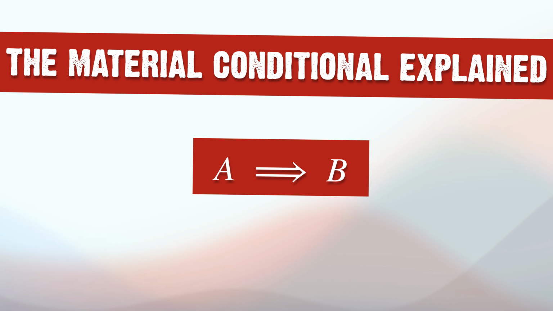Welcome back to Logical Thinking, and today I'm going to explain a little bit more about the material conditional and why it has the truth table it does. I find this is a common point of confusion, and I even remember being confused about it as well, so I'll do my best here to explain why in particular it is true whenever the antecedent, meaning A, is false. Recall that the material conditional is a binary operator that is false whenever A is true and B is false, and true everywhere else. In this video, I'm going to explain why.